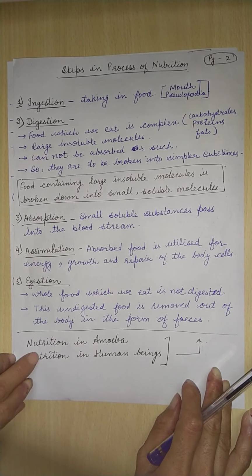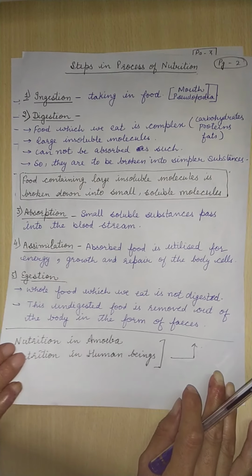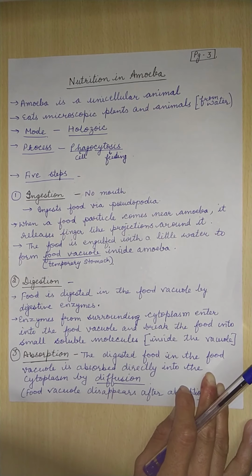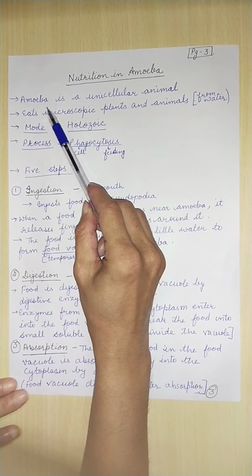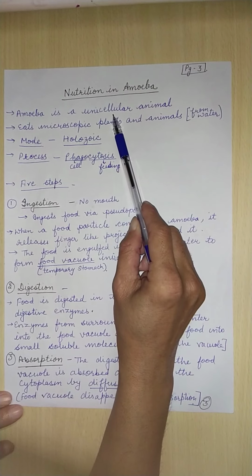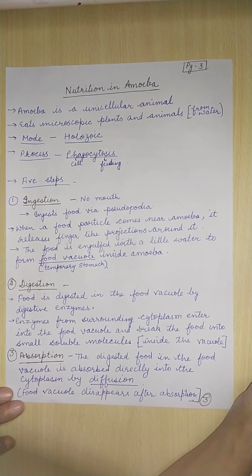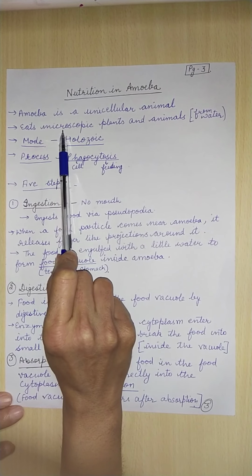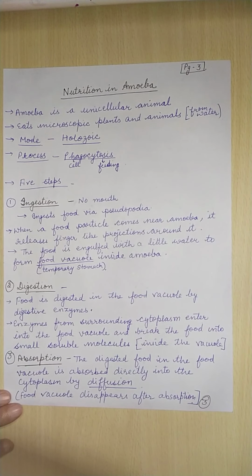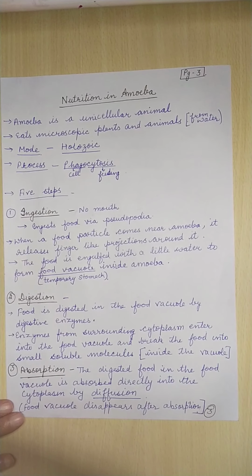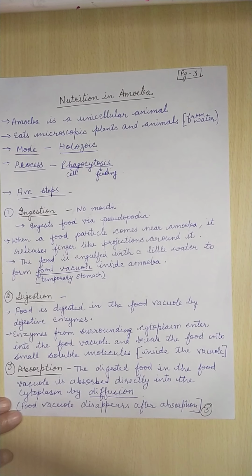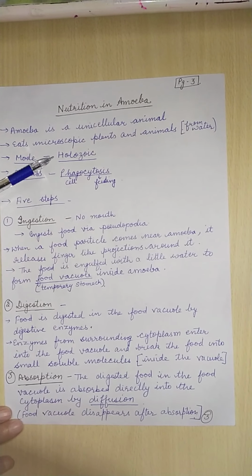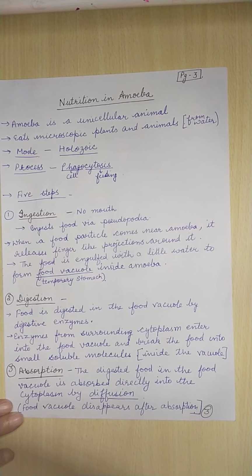Now you see how nutrition takes place in amoeba. What is amoeba? It is a unicellular organism that lives in water, and it feeds on microscopic plants and animals which live in water. The mode of nutrition in amoeba is called the holozoic mode of nutrition.